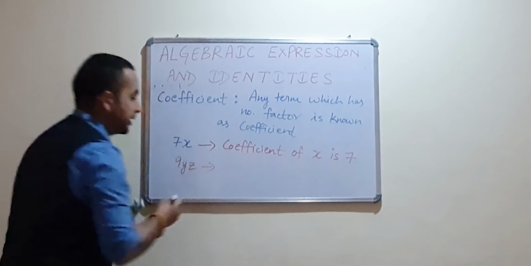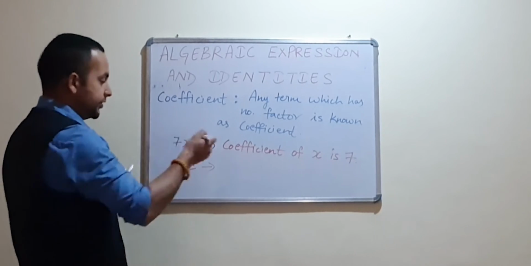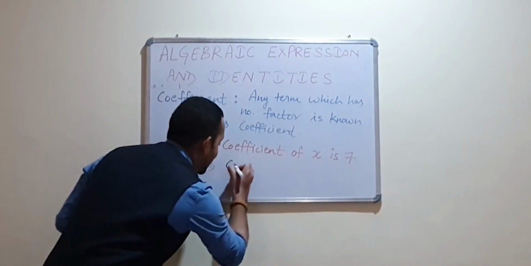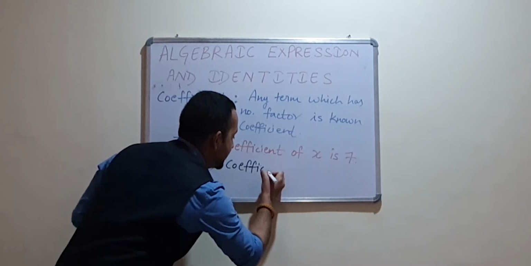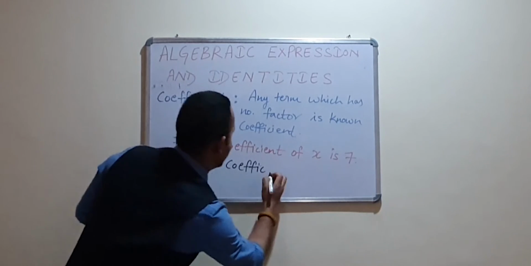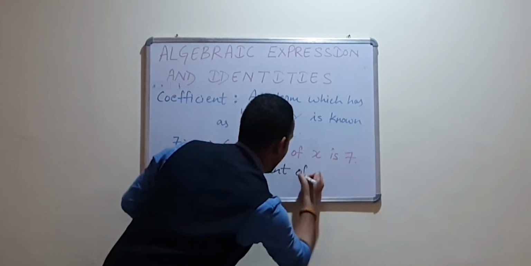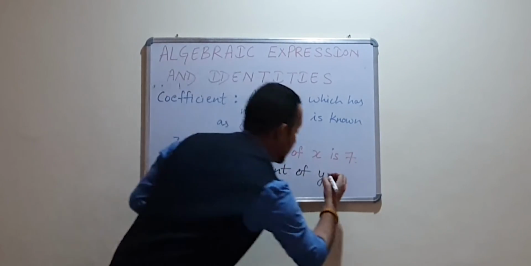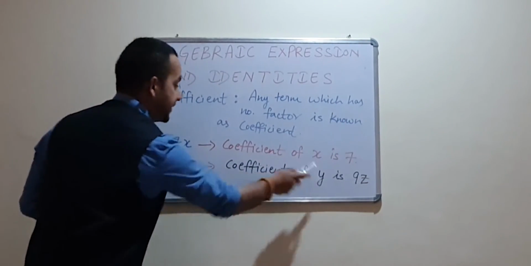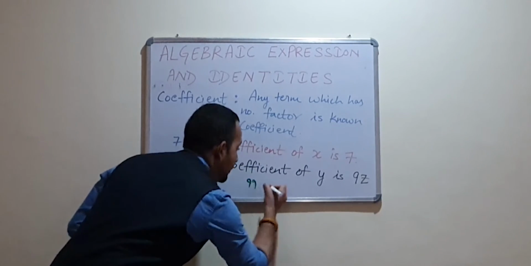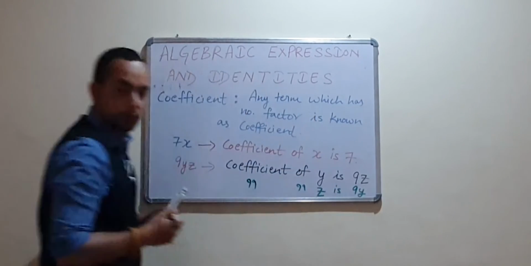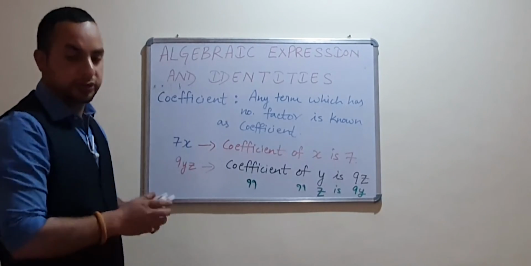Take 9yz. The coefficient of z is 9y. The coefficient of y is 9z. Similarly, the coefficient of z is 9y.